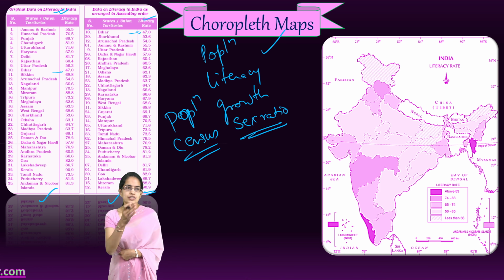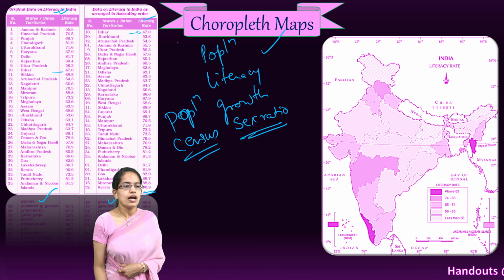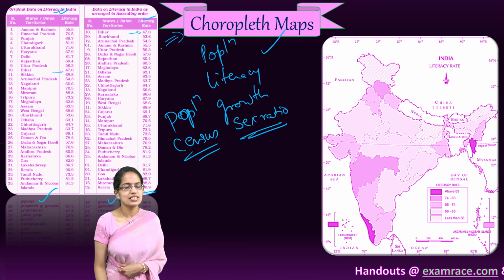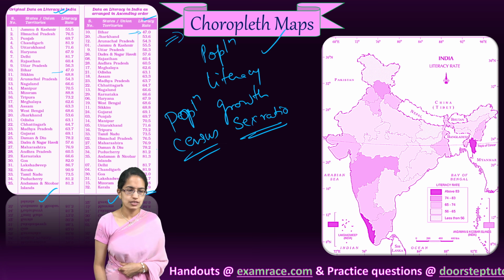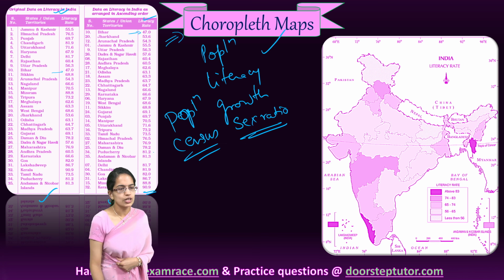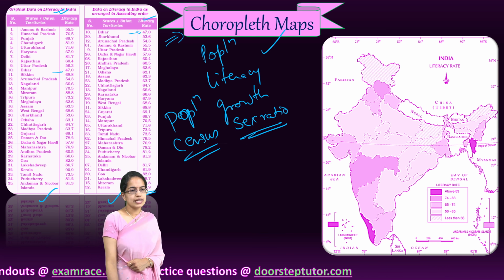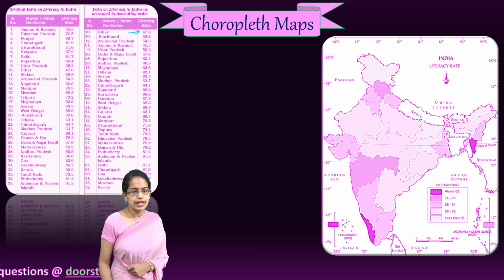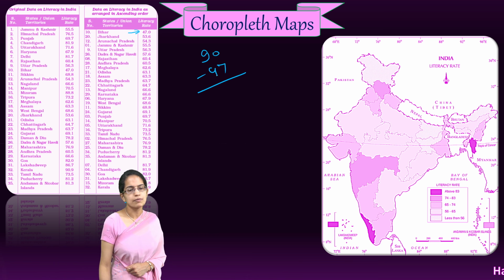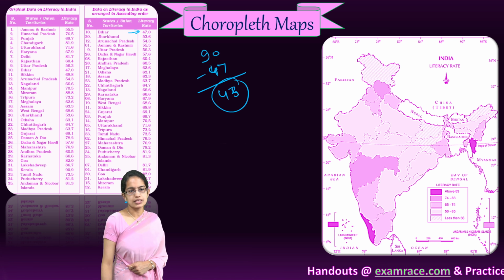So first we have the values for all the states. If you are using Excel, it is very easy. You can simply sort from A to Z and you would have the literacy rate in ascending or descending order. So we have arranged it in ascending order. We have Bihar with the lowest literacy, Kerala with the highest literacy. We take a difference of 90 minus 47. So that is around 45. So 43 is the difference that comes here.